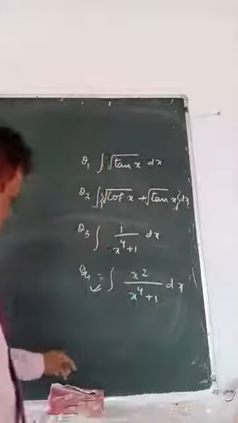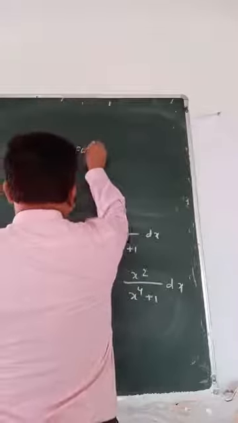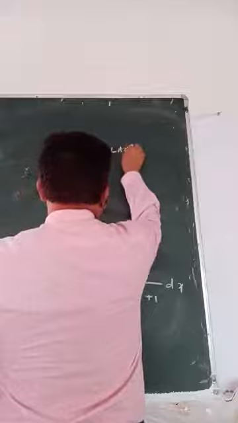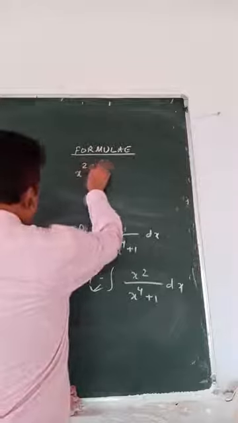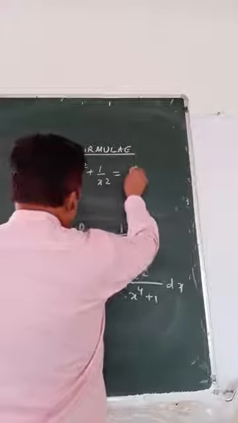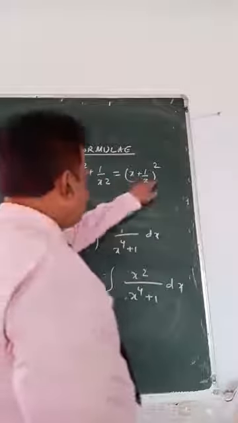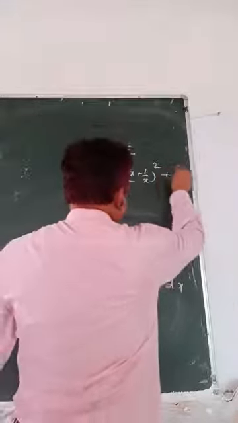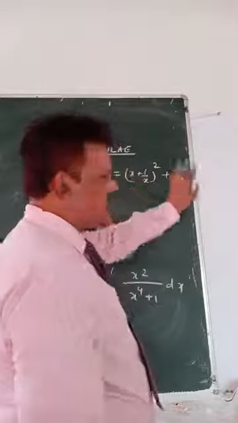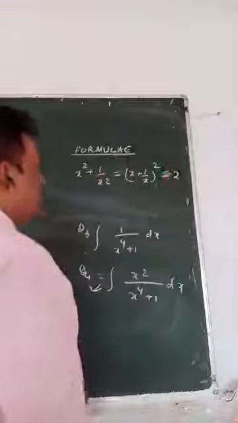So I will start. I will give you certain formulas here. Look, x square plus 1 by x square has two formulas. One is x plus 1 by x whole square. If you expand it, what do you get? x square plus 1 by x square plus 2ab. So 2ab means x into 1 by x will get cancelled. So I will write here minus 2, so that these two will be equal.